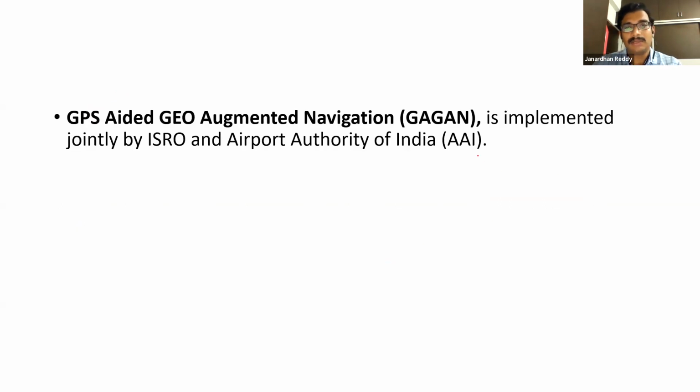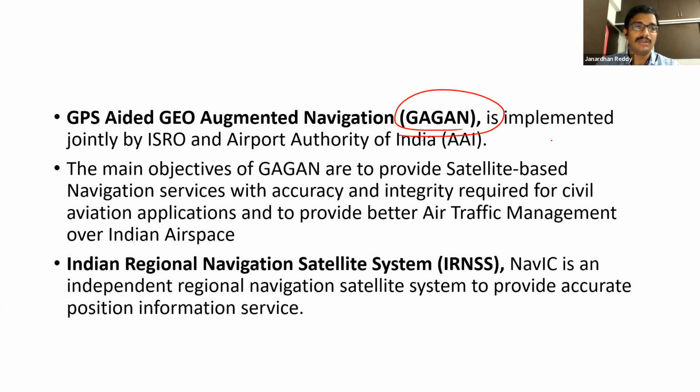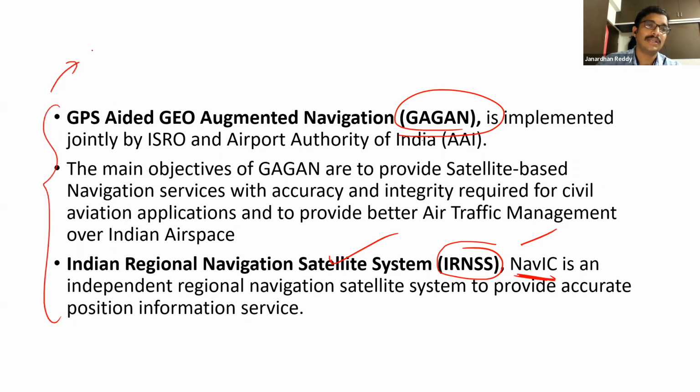So these are the various examples of how airlines are going through Gagan. The Gagan system is there only to guide the airlines. All these are applications of Earth observation satellites. GPS, Gagan, IRNSS, India's own regional navigation system like GPS, which is also called NAVIC. All these are examples of which type of satellites? Earth observation satellites or remote sensing satellites.